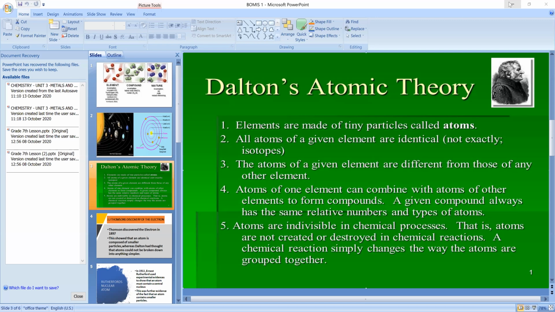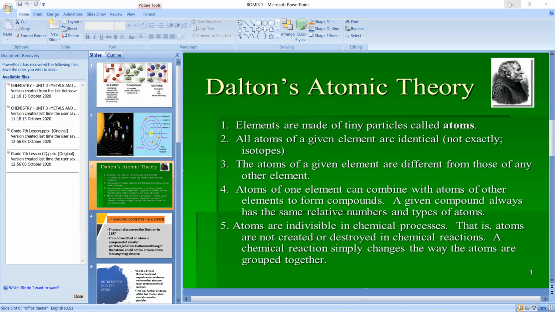Ma'am, a chemical reaction simply changes the way atoms are grouped together, means what, ma'am? Like, for example, H plus O2 gives rise to H2O. But we are not involving any other new things there. Oxygen is there, hydrogen is there. It is just combining there to form a compound.